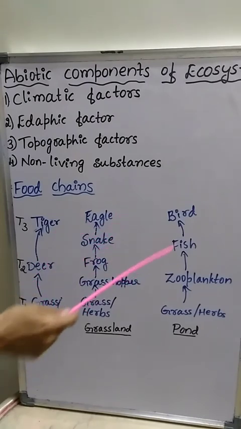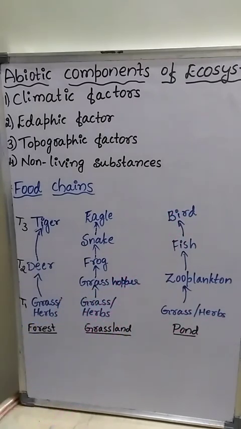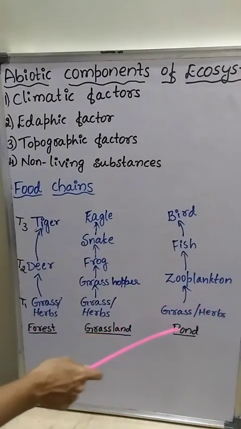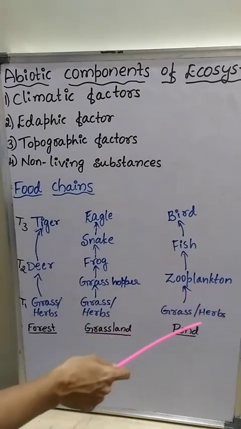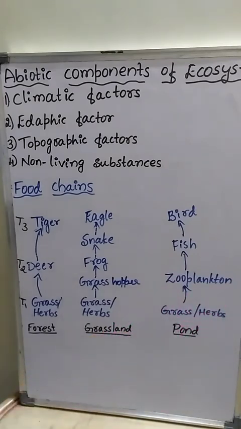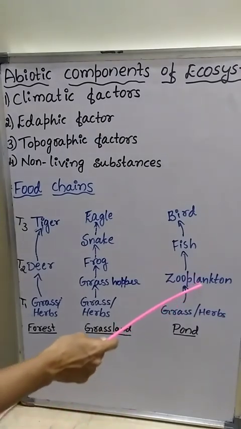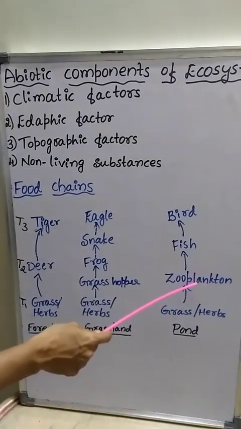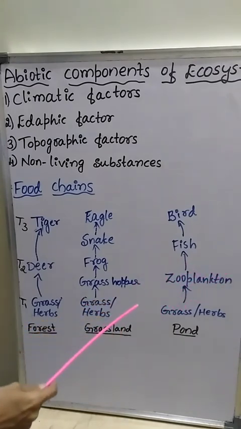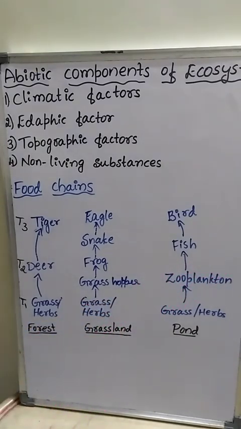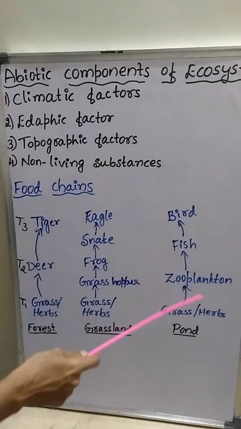Whereas in case of pond ecosystem, the food chain in the pond ecosystem includes 4 trophic levels. Here the T1, trophic level 1, includes producers, that is grasses and herbs. Then the second trophic level includes herbivores, here it is zooplankton. Zooplankton are the animals which eat the plant materials in the aquatic habitats or which eat the phytoplanktons.